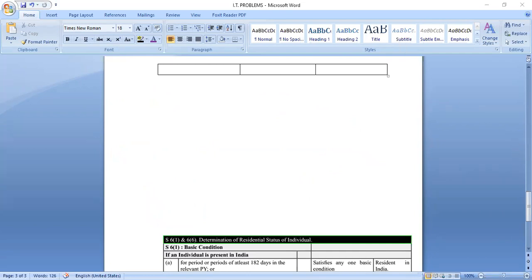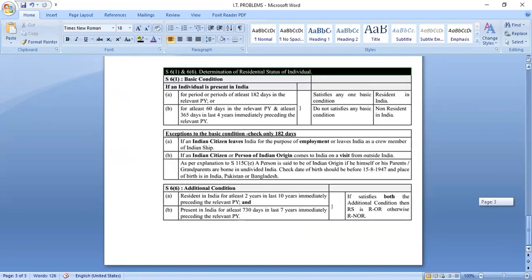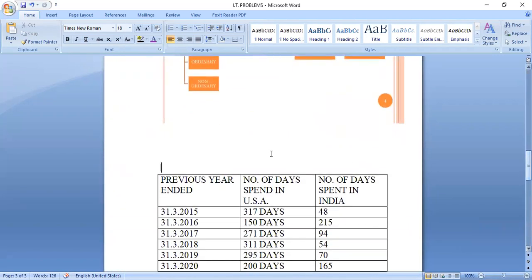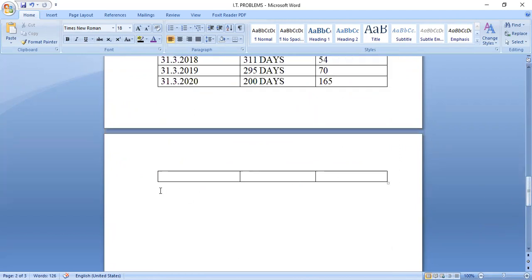Let's clear this. Now we'll write the solution here. Solution for the problem. First, take the basic condition.